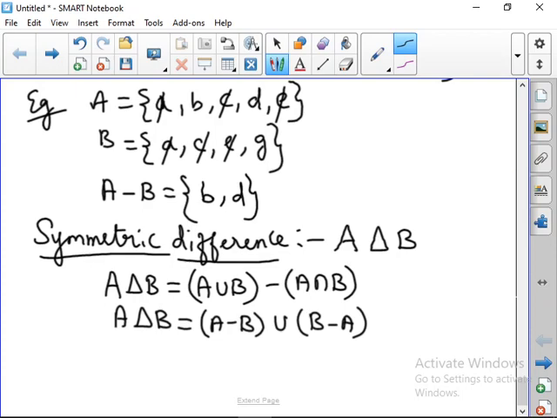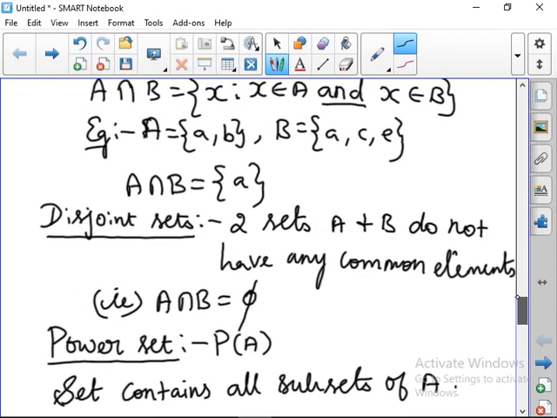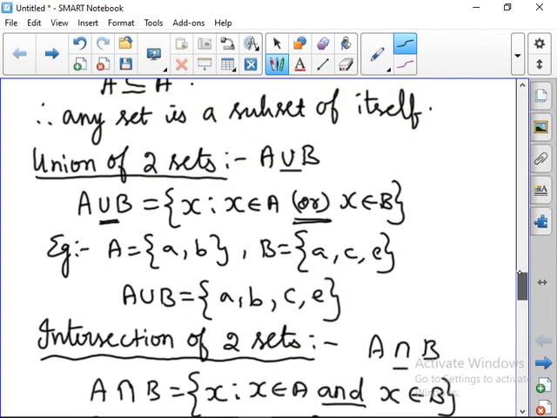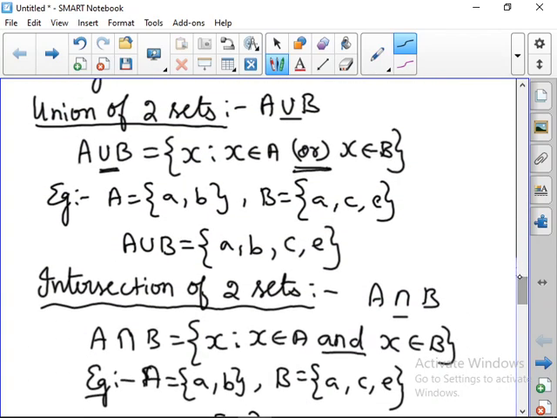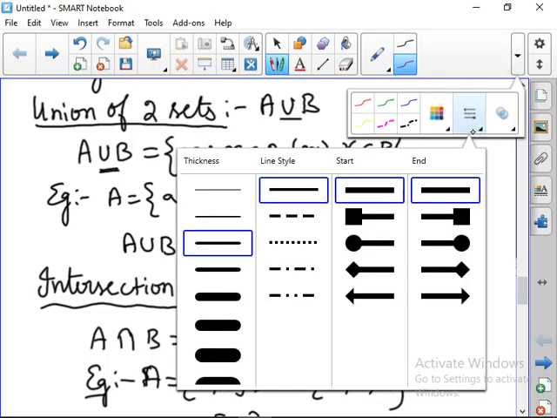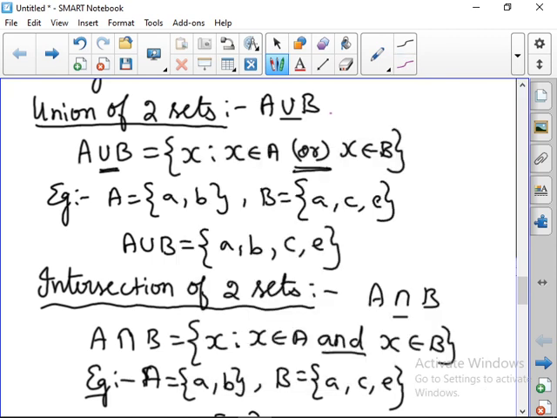Okay. Now let us go with the Venn diagram for union of two sets. சரியா? இப்போ நம்ம Venn diagram பார்க்க போறோம். Venn diagramல how can we draw the union of two sets அப்படின்னு பார்க்க போறோம். சரியா? So let us make the sets. So this is universal set and this is A and this is B. So A and B, A la irukra elements edukanum, B la irukra elements edukanum. So we have to take all the elements from A as well as from B.